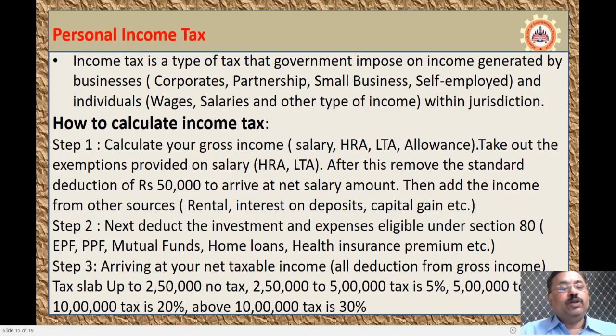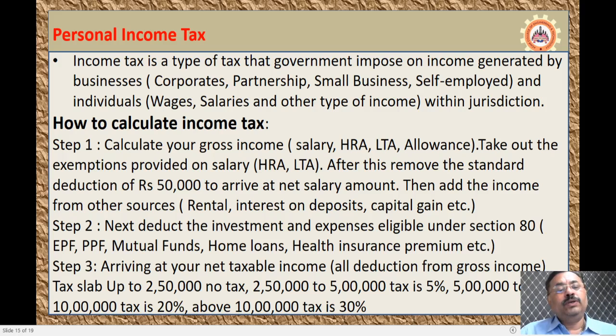The slab that you have for the taxation is up to 2,50,000 rupees. There is no tax. Above 2.5 lakhs, up to 5 lakhs, you have a tax of 5%. And if you are earning above 5 lakh rupees up to 10 lakh rupees, you have 20% tax. If you are earning above 10 lakh rupees, you have to pay 30% tax. This is the slab that you have. Okay, the slab that you have is 0, 5%, 20% and 30%.